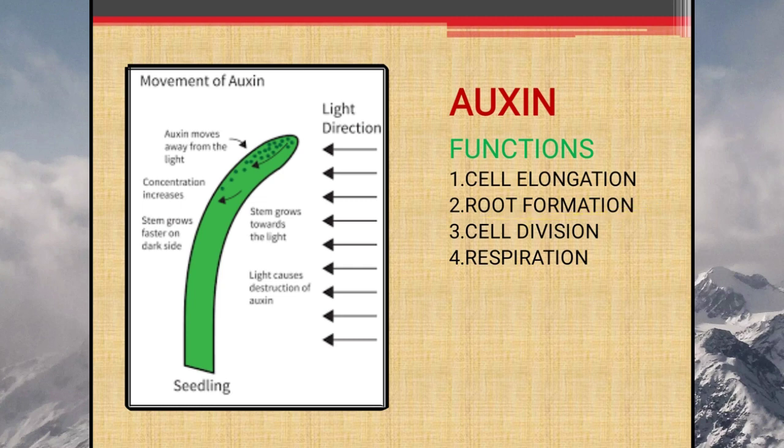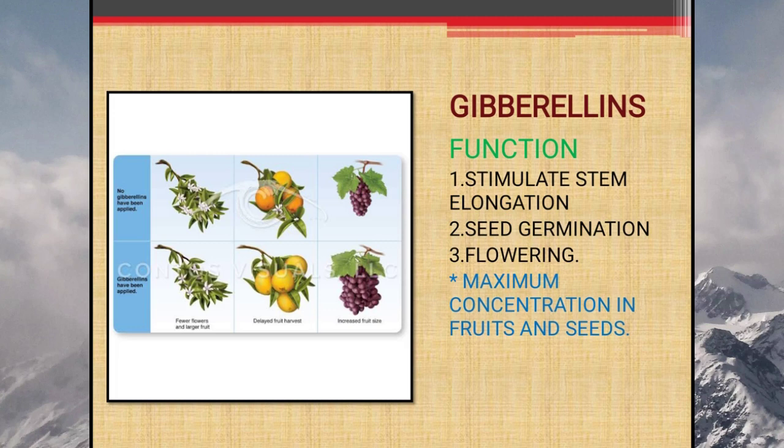Now moving to the next hormone, gibberellins. Its function is to stimulate cell elongation, seed germination and flowering. So here you can see one diagram where when it is not there, fewer flowers are produced, the size of the fruit increases when this hormone is there, and even the amount of fruit also increases. So this is the effect of this hormone. Maximum concentration is found in fruits and seeds.